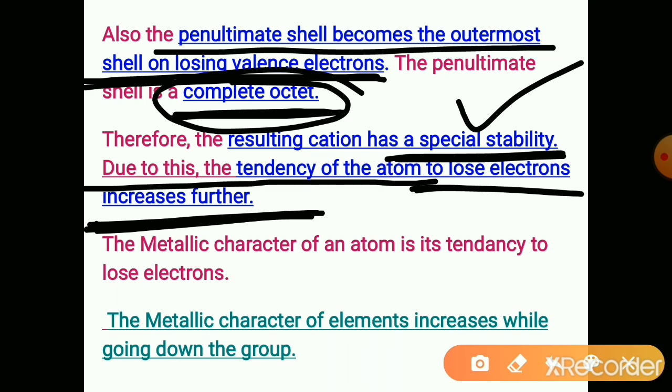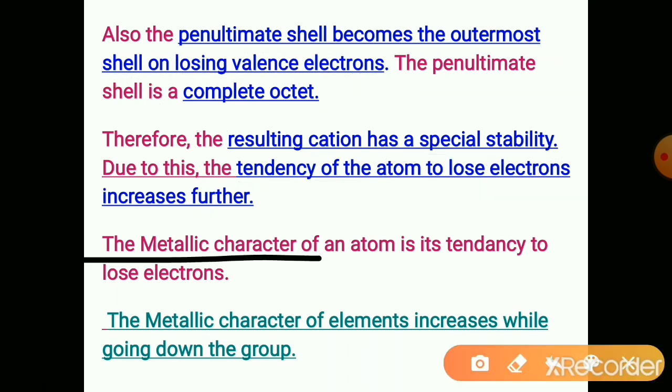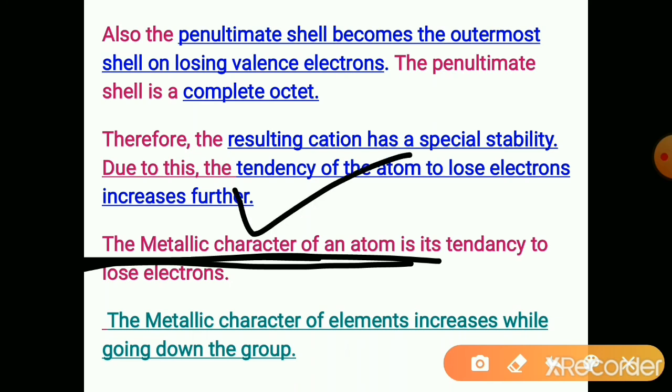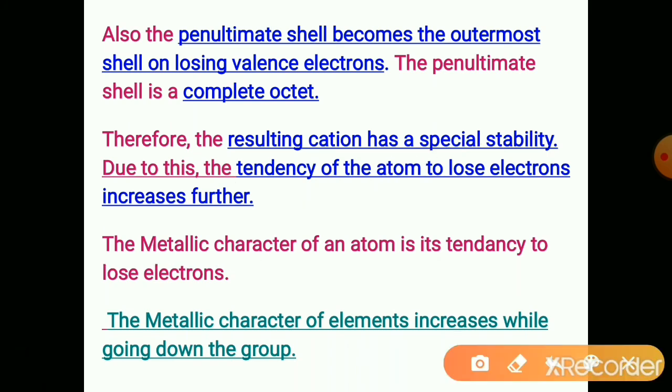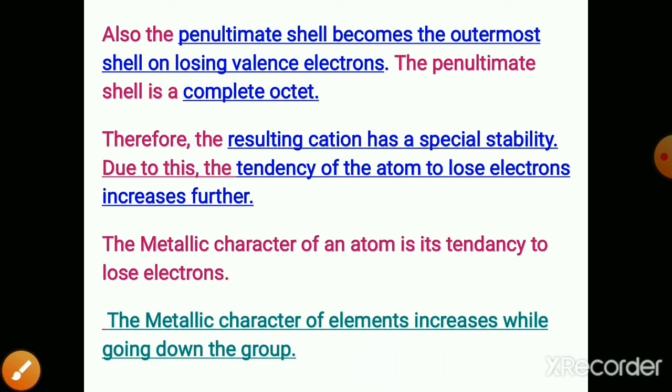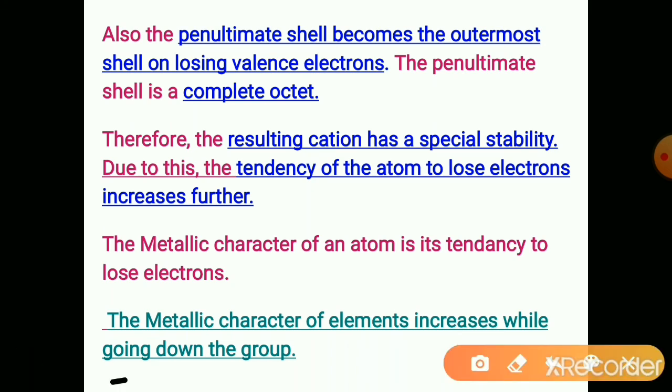So, the metallic character, this tendency of the atom to lose electrons, is called electropositivity, and the metals are electropositive. So, the metallic character, the tendency to lose electrons, is increasing down the group. So, the metallic character increases down the group. While moving down the group, metallic character, that is the tendency to lose electrons, increases. It means non-metallic character decreases while moving down the group.